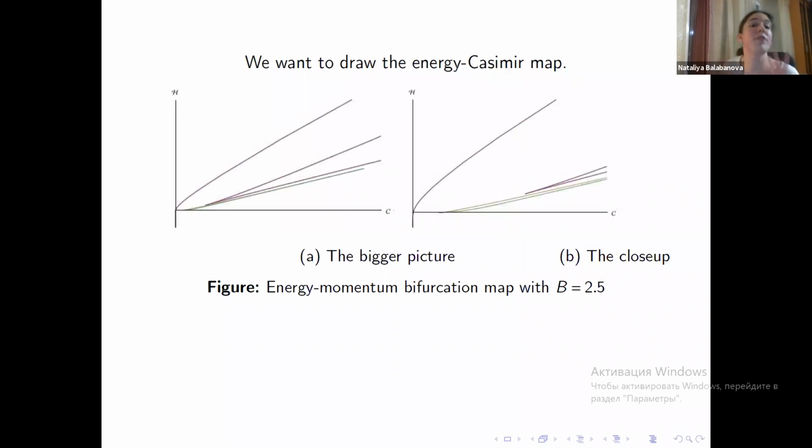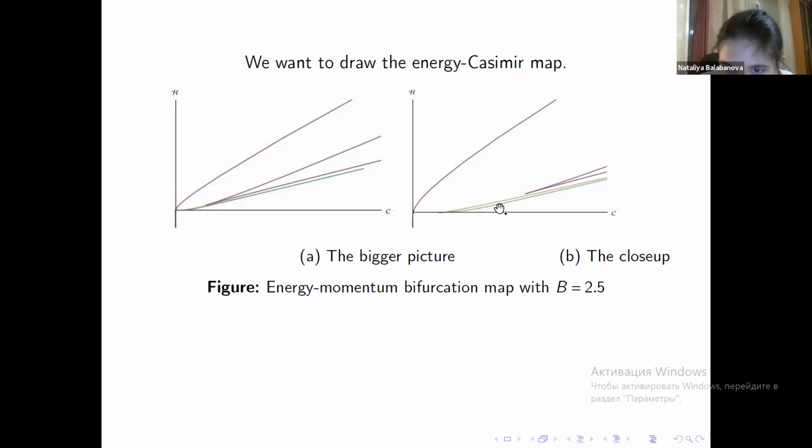So the first thing we want to do is draw the energy Casimir map. We have the bigger picture on the left, and we have the close-up of this on the right. And it was drawn for a concrete value of B equaling 2.5. First, let's restrict our attention to this yellow-green, what I was told was not quite yellow-green, loop on the bottom here. And it is formed by energy Casimir values of relative equilibrium of type 2.